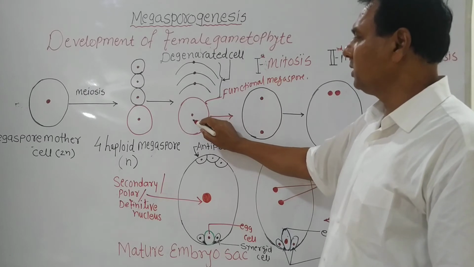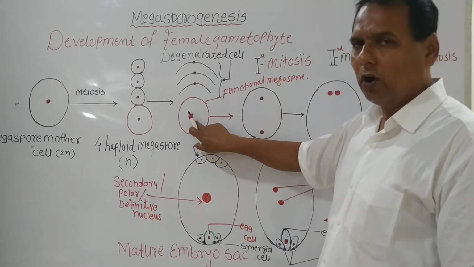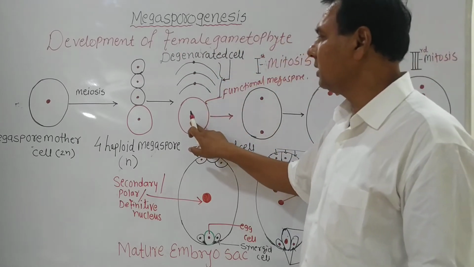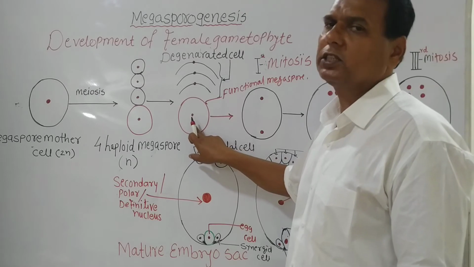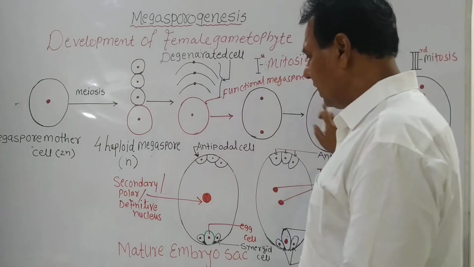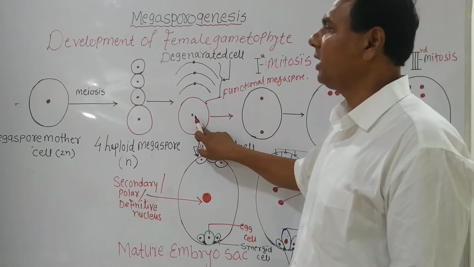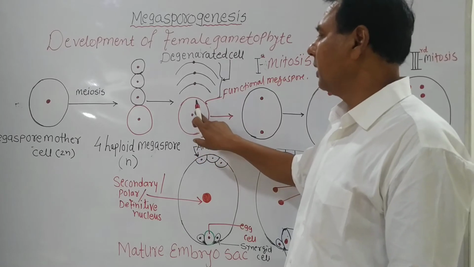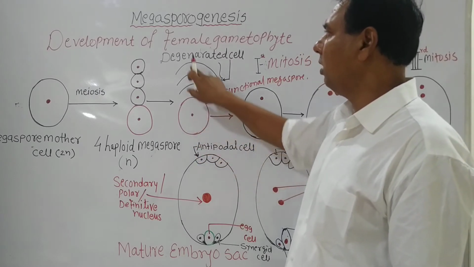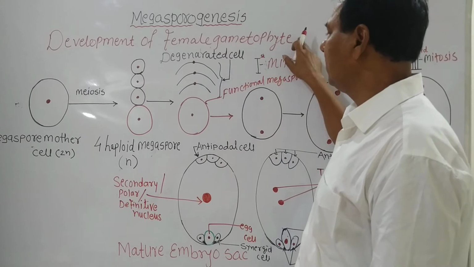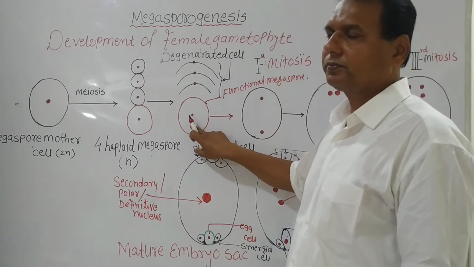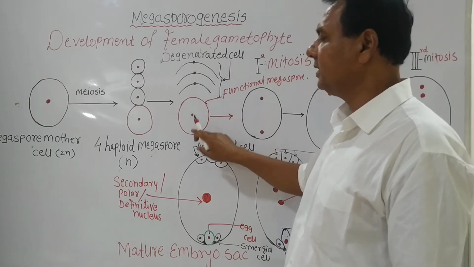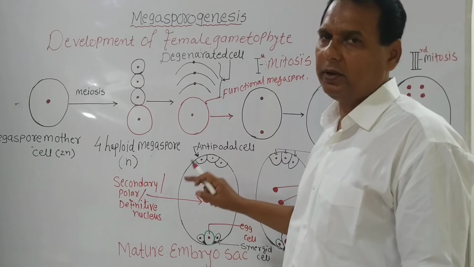What is mono? Mono means single. Sporic means spore. The development of the female gametophyte takes place from the single megaspore, so it is called a monosporic type of development. Remember this. What is monosporic type of development? It is the method of development of female gametophyte from the single haploid megaspore. That is called a monosporic type of development.